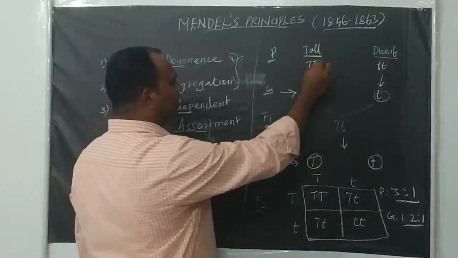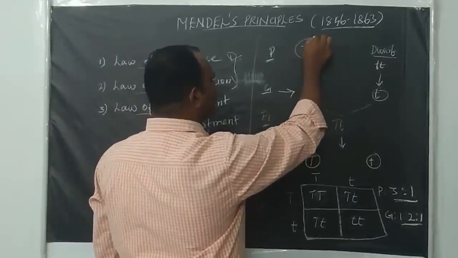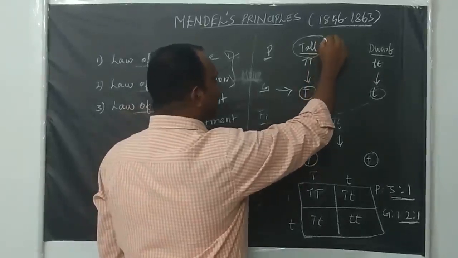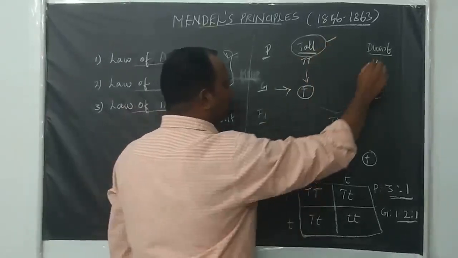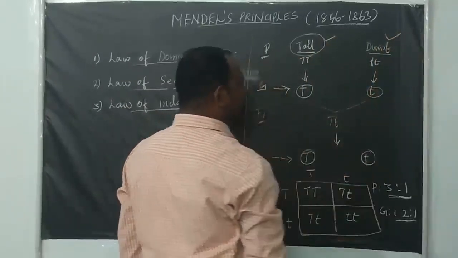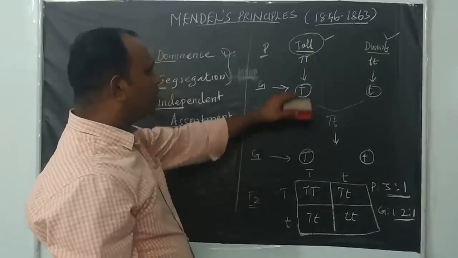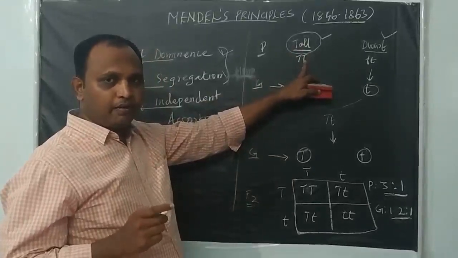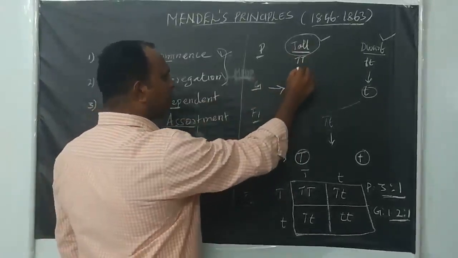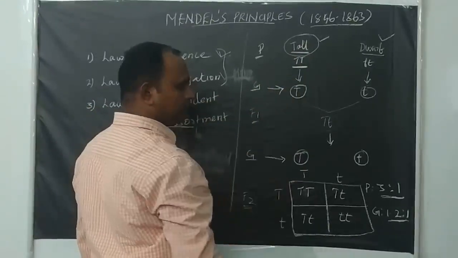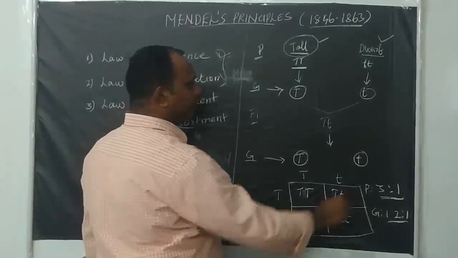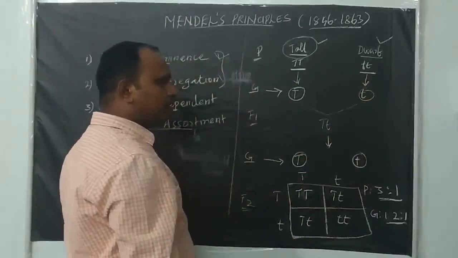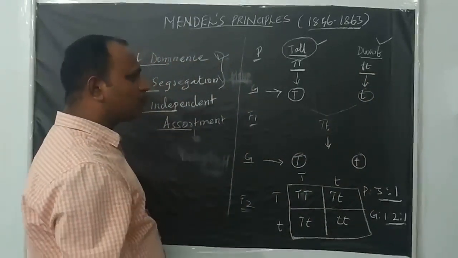For that he first selected true breeding or pure breeding parent plants. First he selected a tall plant, another one is a dwarf plant. Because it is a pure breeding variety, the genotype of the tall plant is homozygous dominant, capital T. The dwarf is also a pure breeding variety, and its genotype is small t.